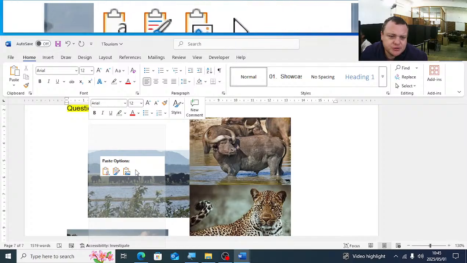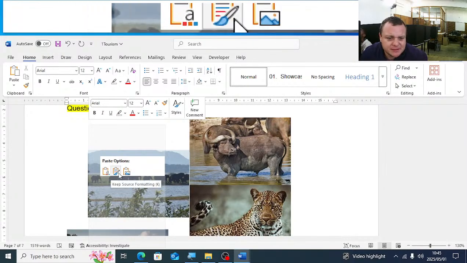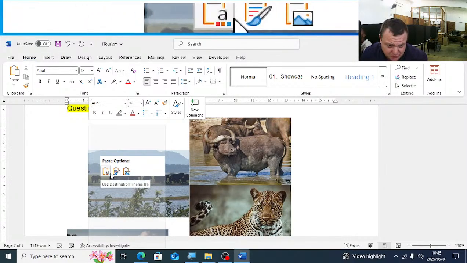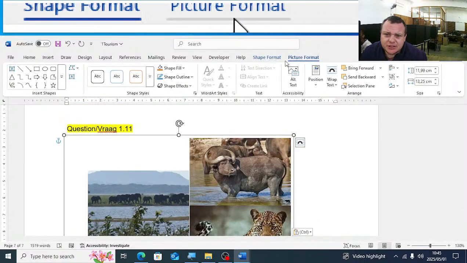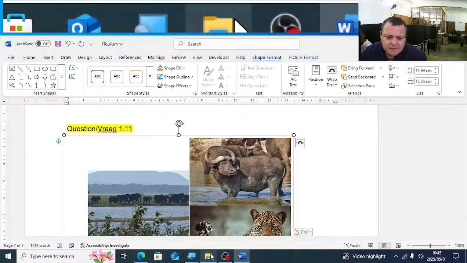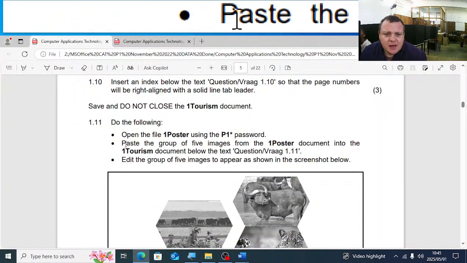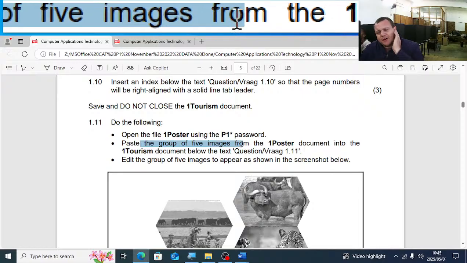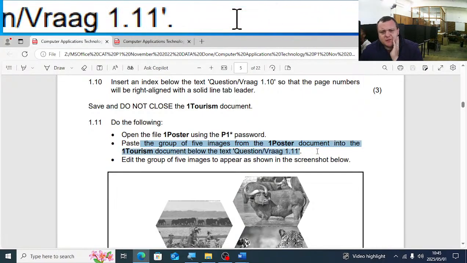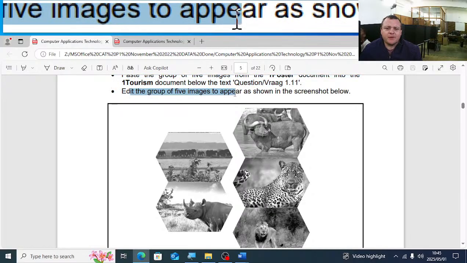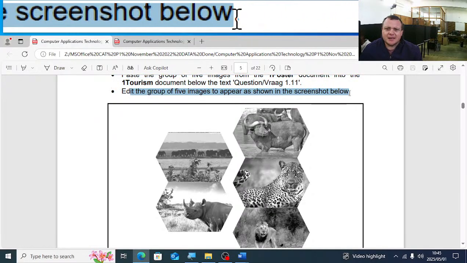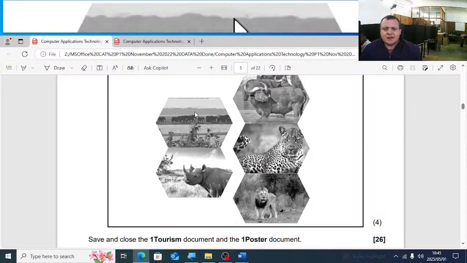Here it's important. The three options you have, you must not paste it as a picture, you must keep source formatting. The second one, so that you also have the shapes there. Okay? Now they ask us there, paste the group of the 5 images from the one poster document into the one tourism document. We did that. Edit this group of 5 images to appear as shown below. You can see there, guys.